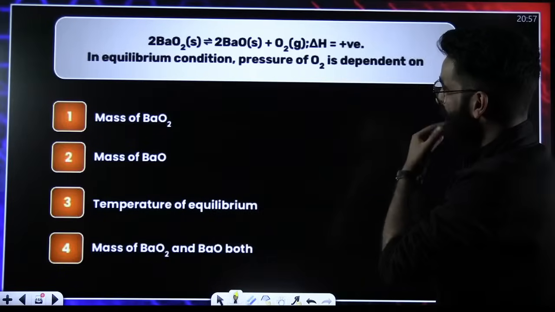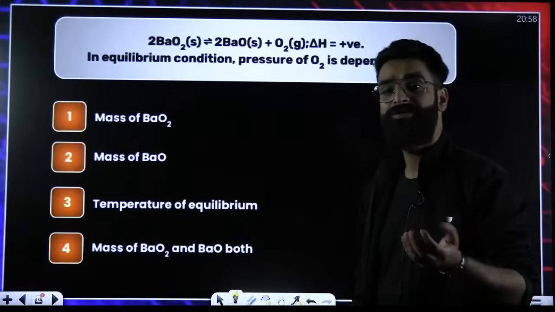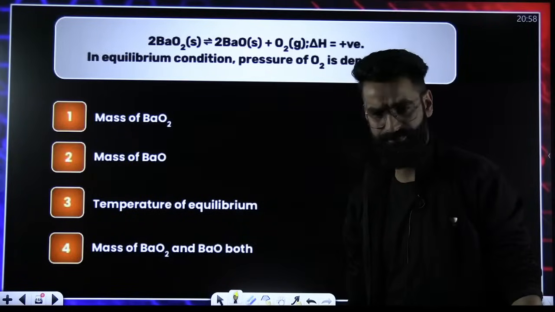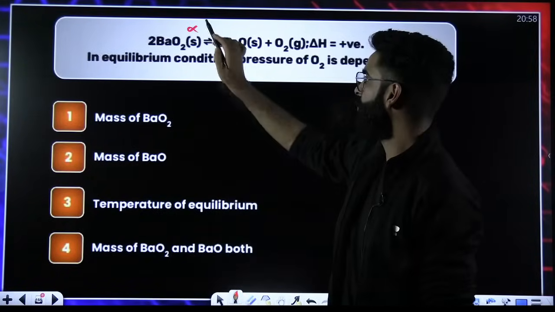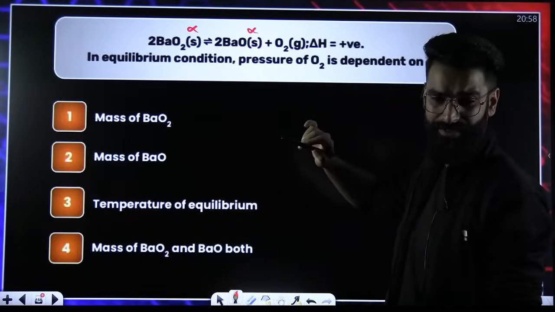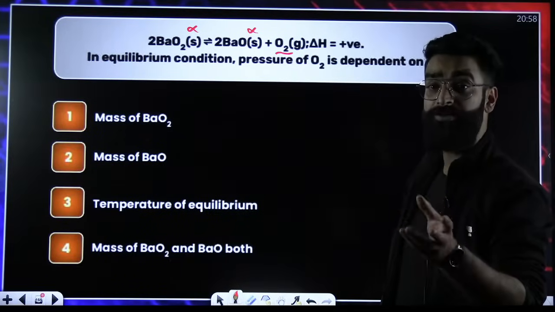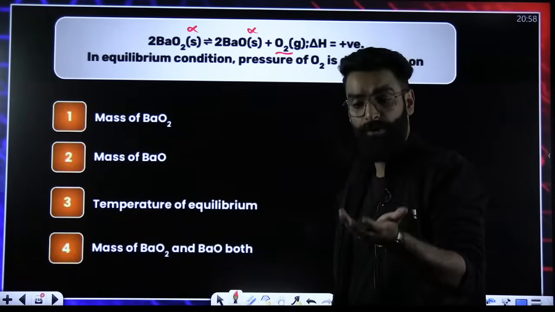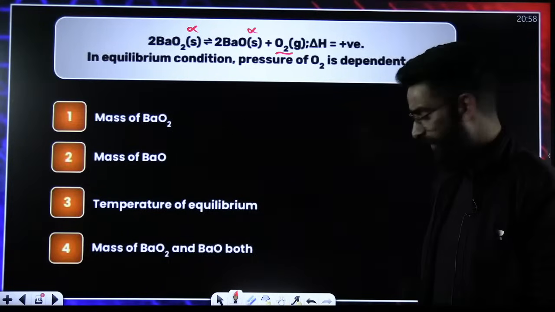Pressure of O2 depends on the amount of O2 at equilibrium. This is in solid form, so it has got nothing to do with anything at equilibrium, because their active mass is unity, right? So the pressure of O2 will be affected by the amount of O2. The more the amount of O2 formed, the more the pressure of O2, right?